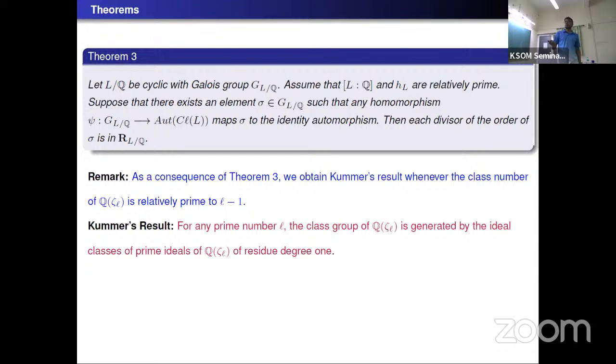criterion, whenever the class number of Q(ζ_l) is relatively prime to l minus 1. So let us recall again what is the Kummer criterion. For any prime number l, the class group of Q(ζ_l) is generated by the ideal classes of prime ideals of Q(ζ_l) of residue degree 1.